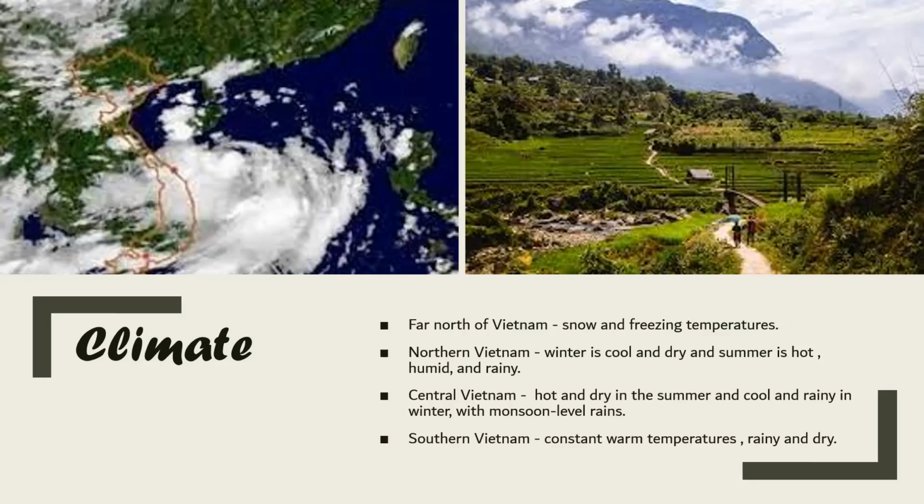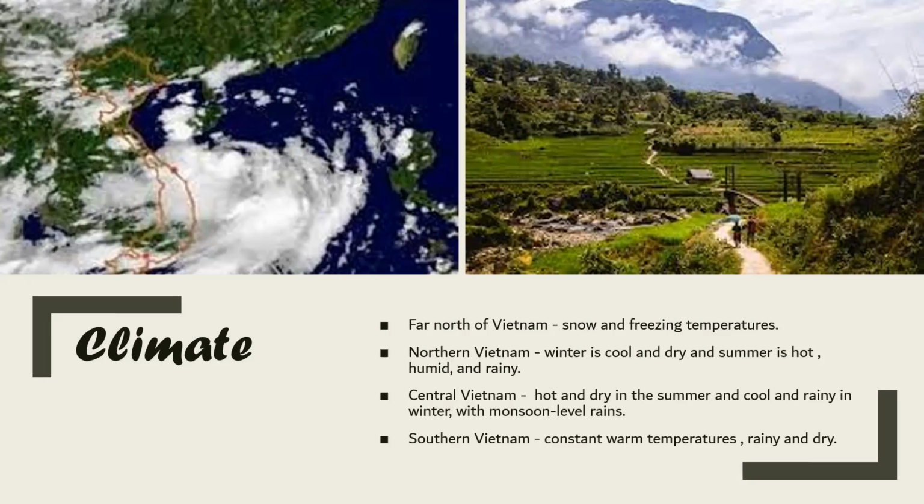Vietnam has three distinct regional weather patterns. The far north of Vietnam is mountainous, and because of its high altitude, can sometimes experience snow and freezing temperatures. In northern Vietnam, winter is cool and dry, from November to April, and summer is from May to October. It is hot, humid, and rainy from July to September and has the highest rainfall.